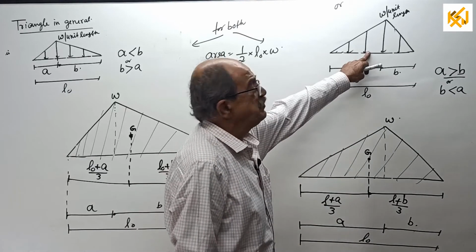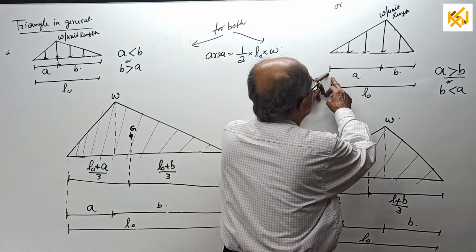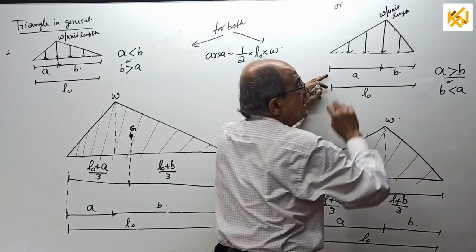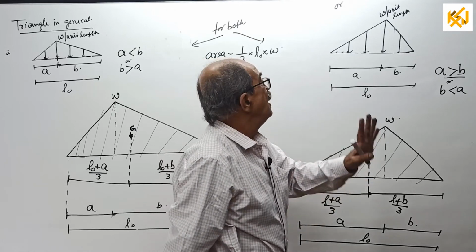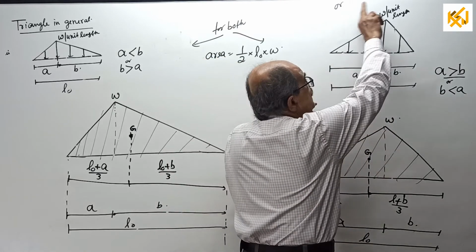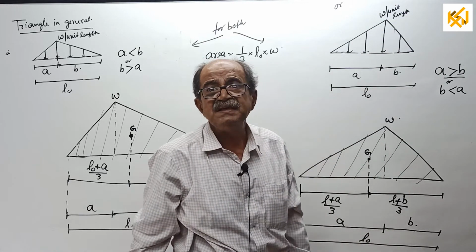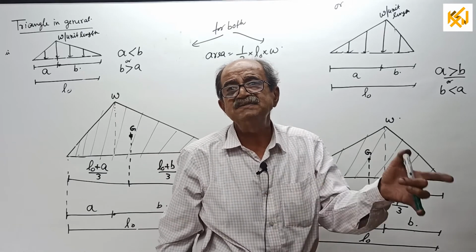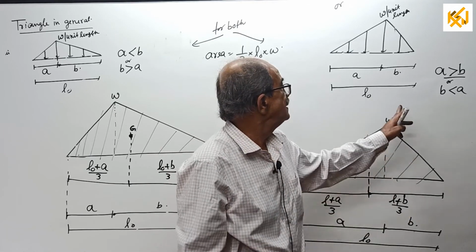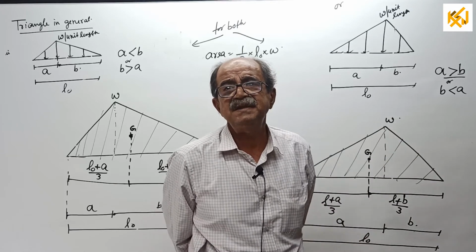When I take the example of loading, I will write in the class, say some 7 meter, 4 meter, 60 kN per meter. Then I will tell you how to take moment for the entire load. I will simultaneously explain if you divide into parts, what will happen. Okay. Now, the last case, that is trapezium.